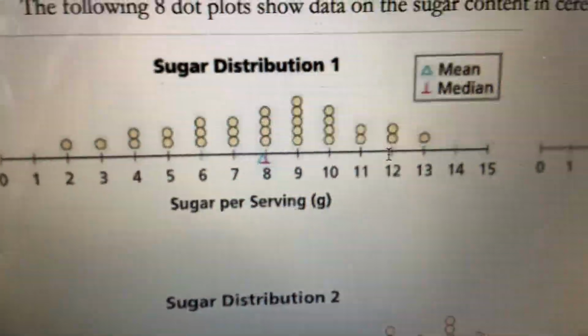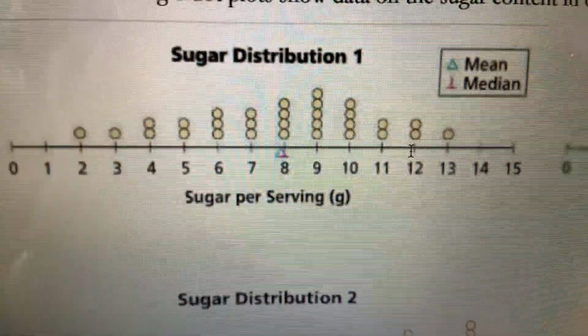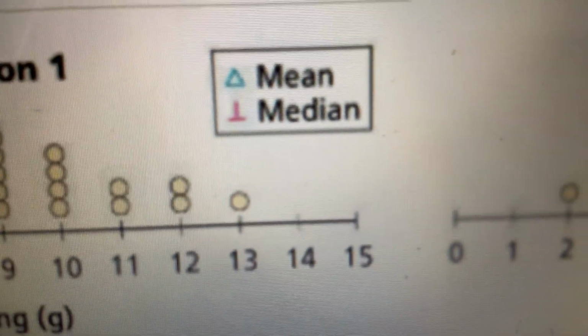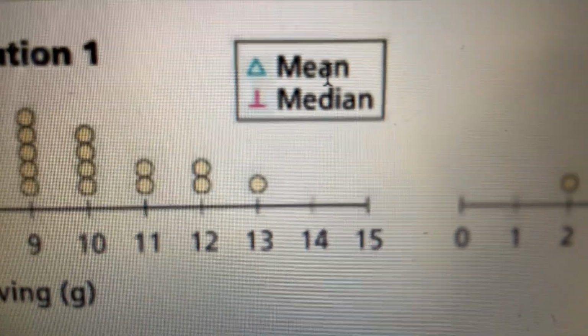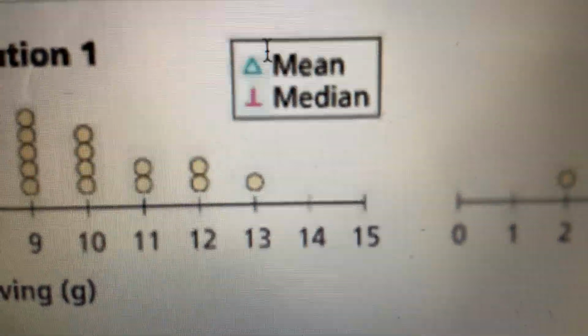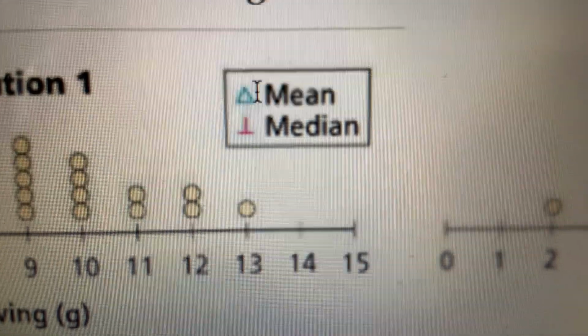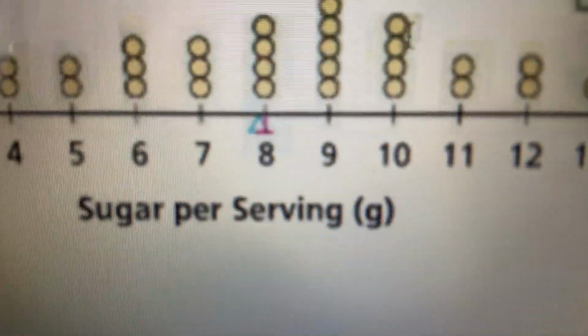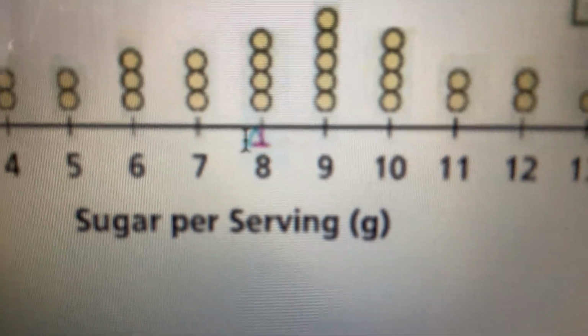Today's goal, or today's lesson, is about comparing these dot plots. So the first one, we're just going to look right now at the mean and the median of all 8 of them. That's all this first video is, just observing what the mean and the median are, how far apart they are, or how close they are together. So this first distribution, we can see that the mean and the median are actually very close to each other.